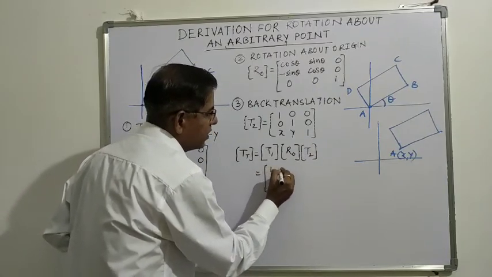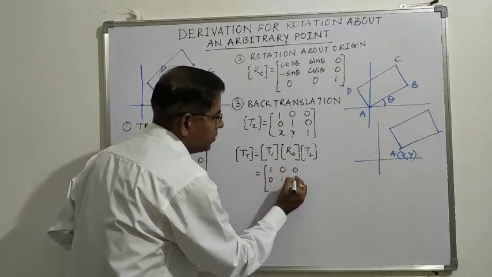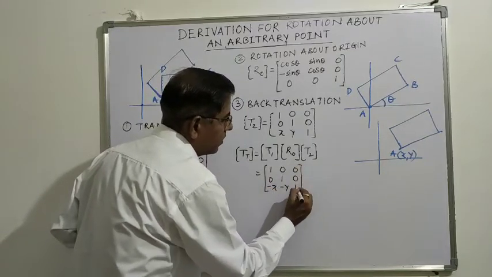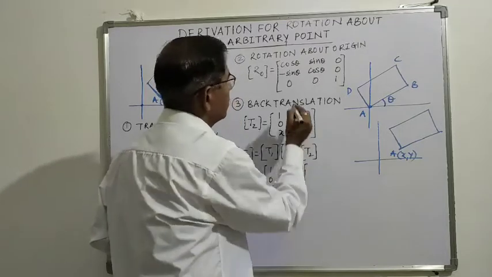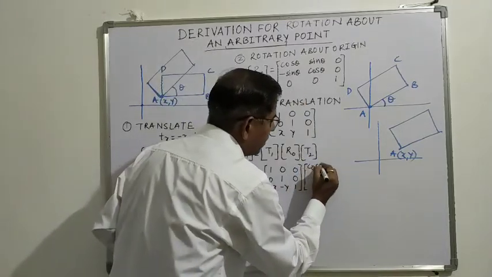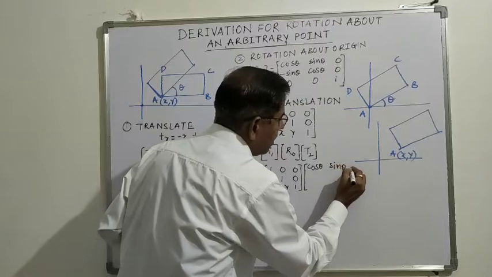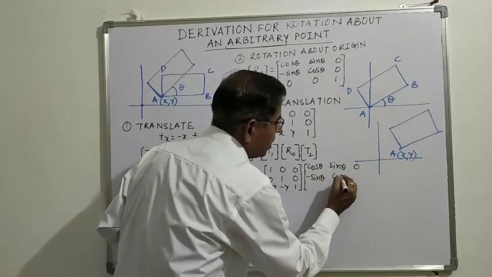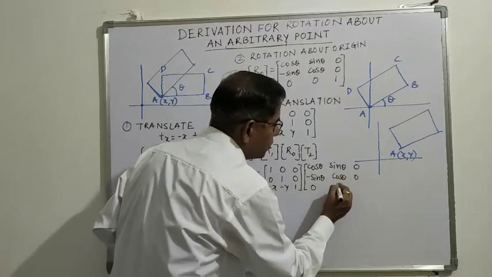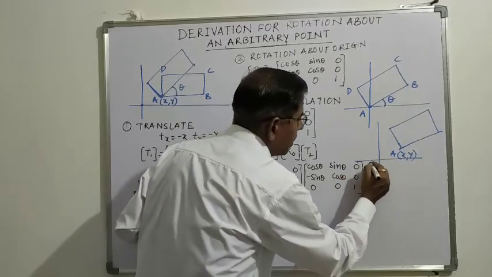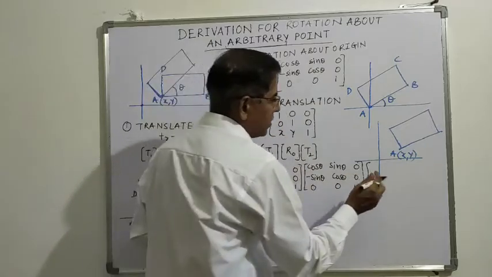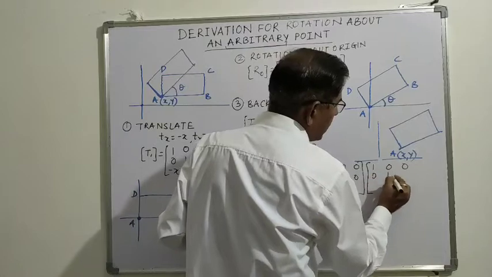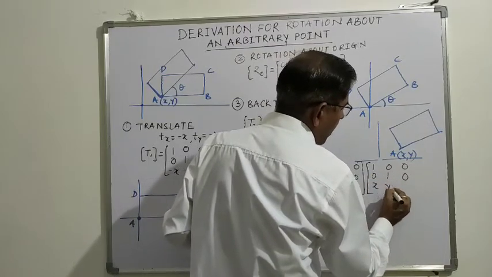T1 is 1 0 0, 0 1 0, minus x, minus y, 1, and RO is cos theta, sin theta, 0, minus sin theta, cos theta, 0, 0, 0, 1, and then the back translation is 1 0 0, 0 1 0, x, y, 1.